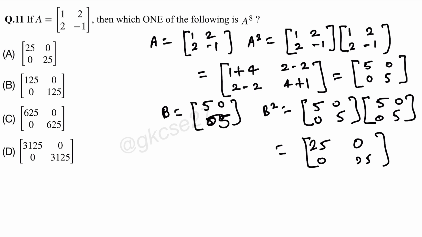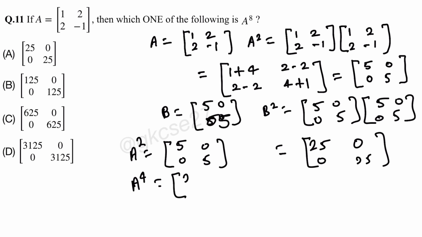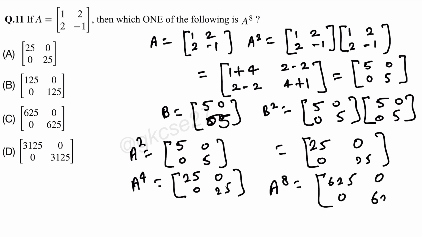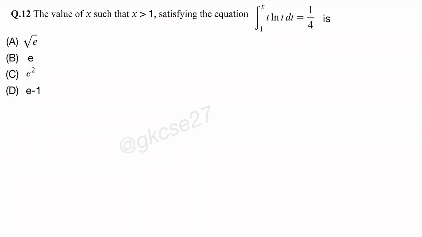So see here, its diagonal elements will only be squared. So if A square equals [5 0; 0 5], A4 will be [25 0; 0 25], and A8 will be just the square of that, [625 0; 0 625]. So the correct option will be [625 0; 0 625].